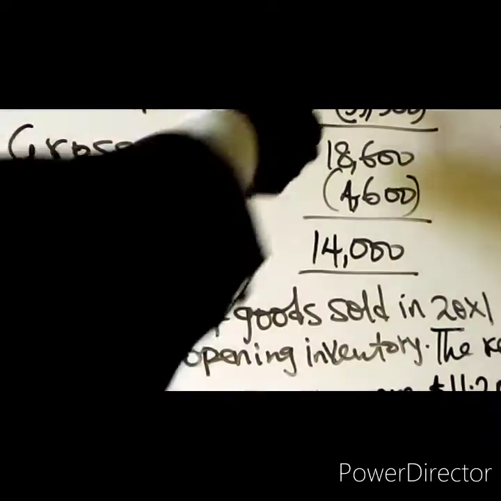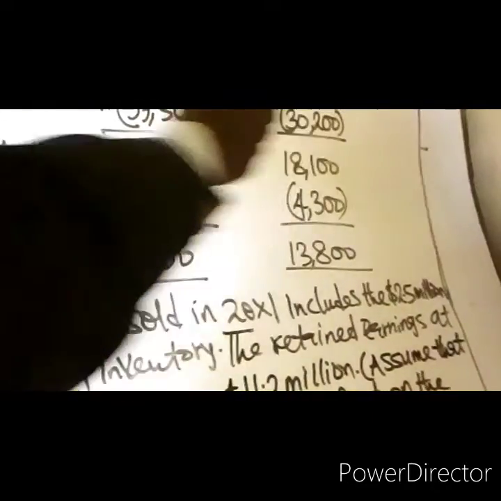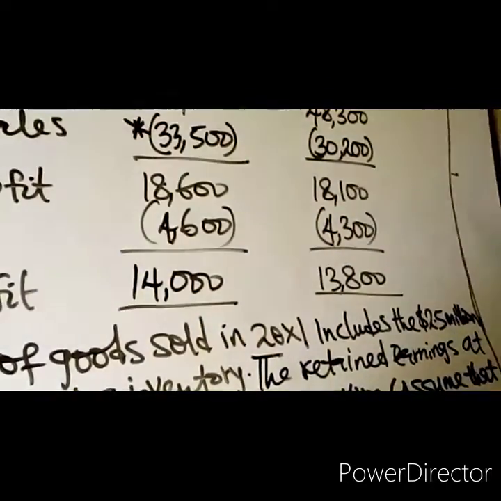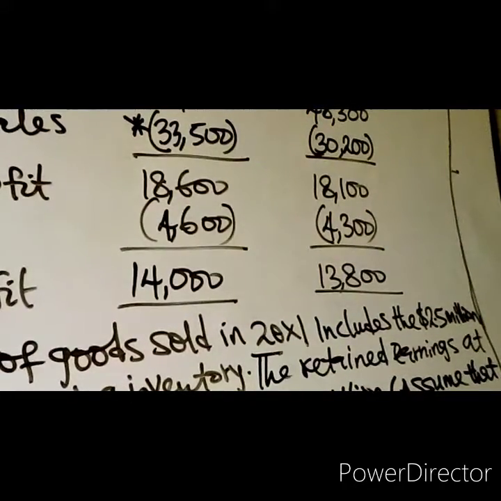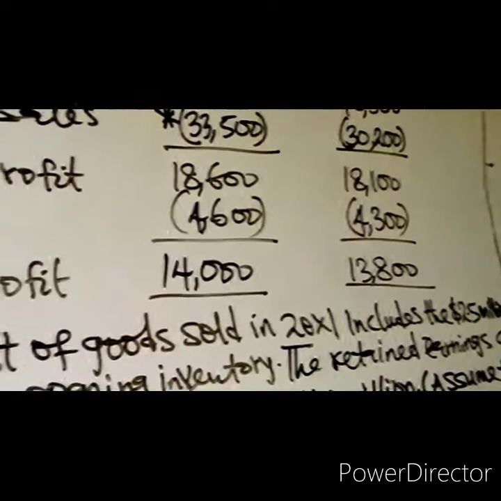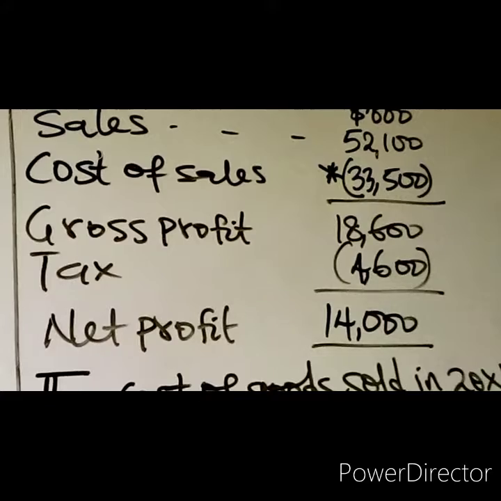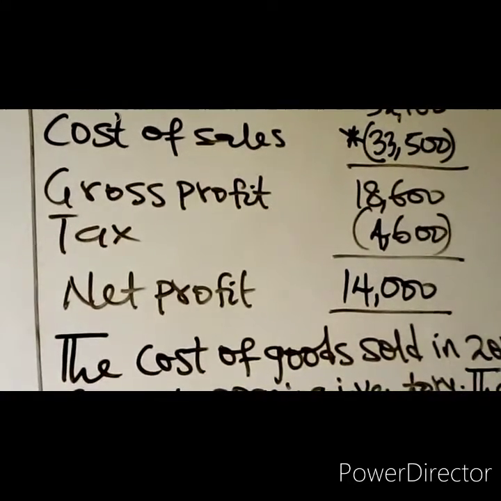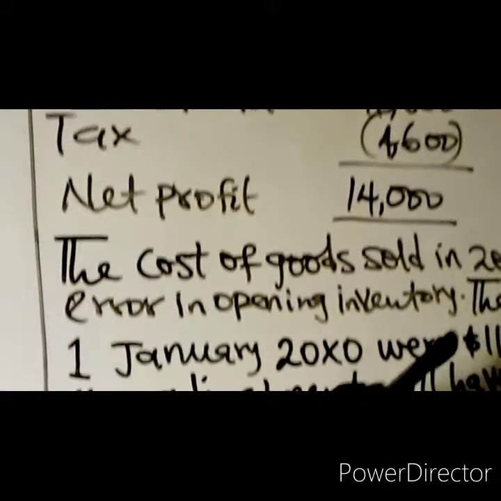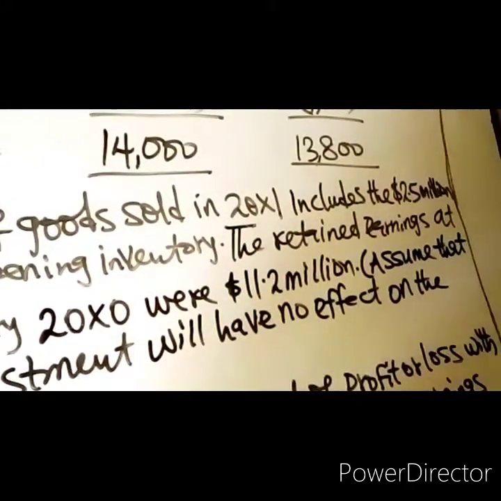So if there is an error in opening inventory of 2.5 million which has been included in cost of sales, that means the cost of sales has been overstated. Now, you are equally given the retained earnings at 1st January 20X0 were 11.2 million.